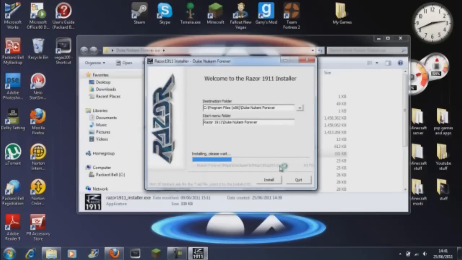and it will carry on to install, and your cursor will look like that. It will have the little loading symbol on it. So just wait for it to install. It'll take about 4 minutes. So I'll pause the video so you can see.